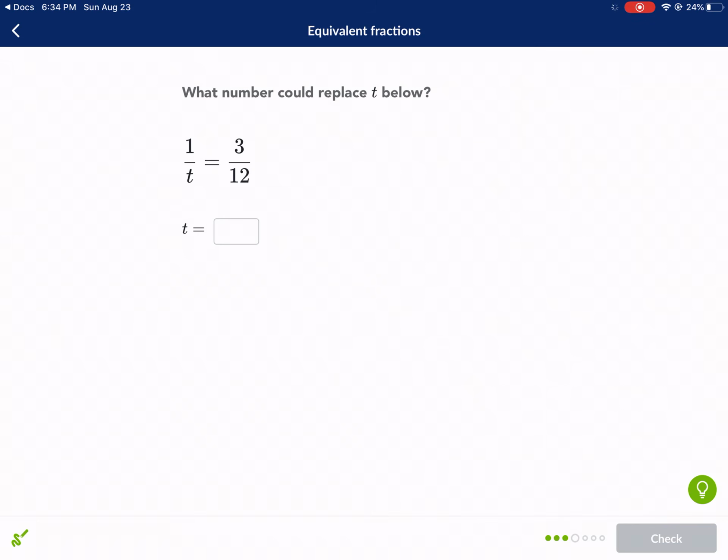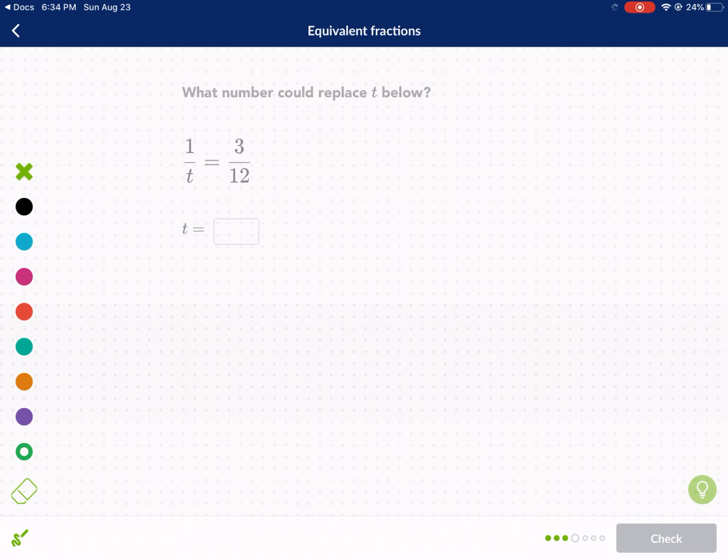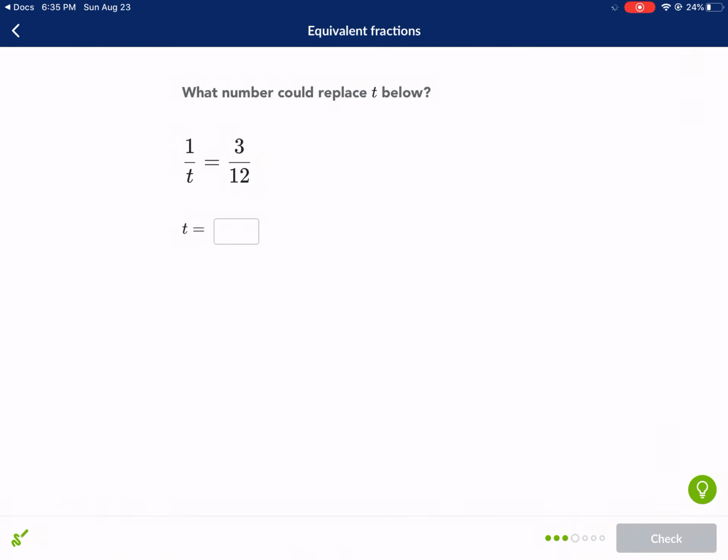Now that you're getting the hang of it, how do we know which way to go? Well, another way you could do it is, if you always want to go left to right, you could say, okay, 1 times what gives me 3? Well, I know this is times 3. And then t times what gives me 12? Well, I have to use times 3, but now I don't know what that is. What times 3 equals 12? You actually need to use division to solve this because we're going in reverse. So you do 12, not 12 divided by t, my apologies. So we get 12 divided by 3, and I get 4. So t should be 4.